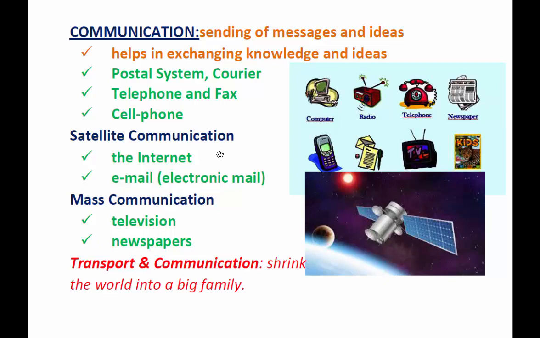After the introduction of satellite communication, we have satellite TV, we have Tata Sky and all, and we started using email, which means electronic mail. It also includes mass communication such as television and newspapers. All these are a part of mass communication.